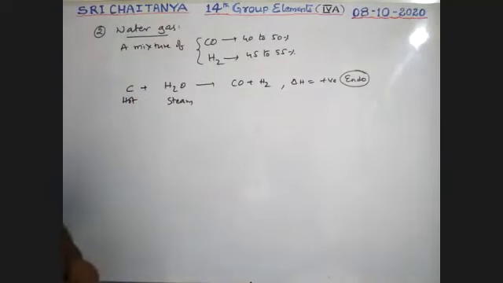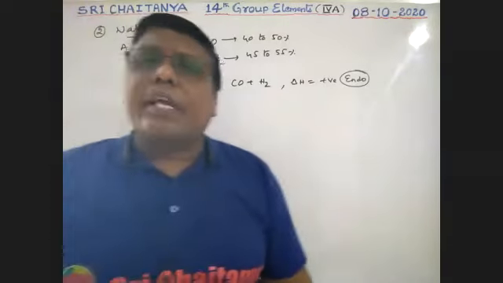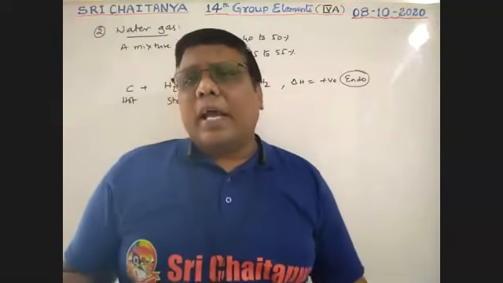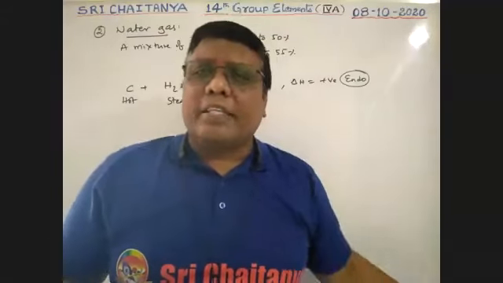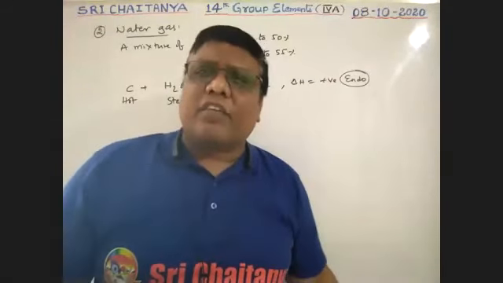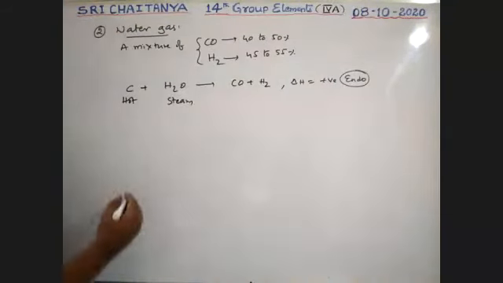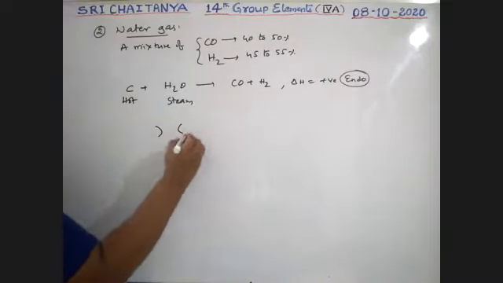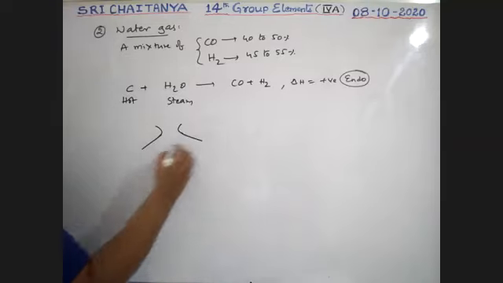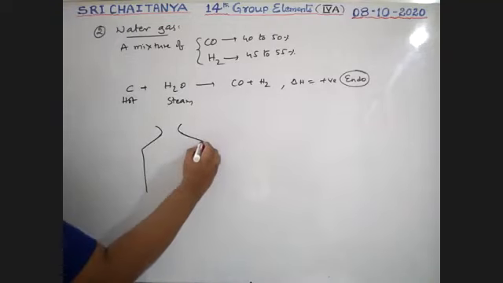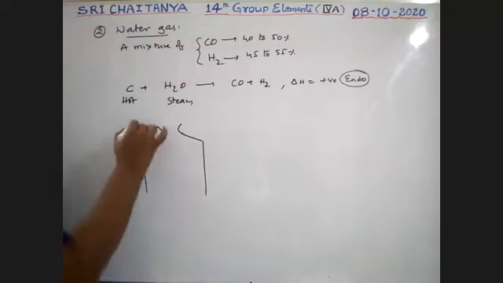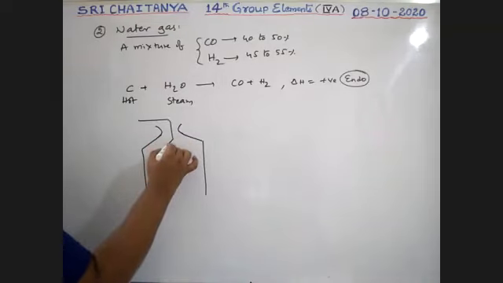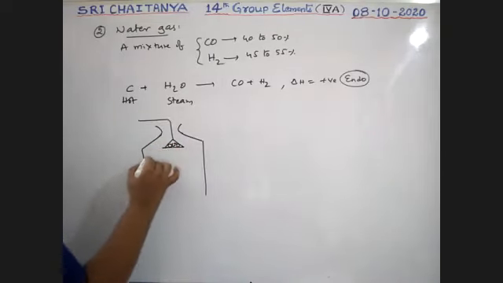How to prepare water gas? Water gas is prepared just like producer gas, but with a slight difference, boys. See here, this is the water gas tower. Through this hopper, coke is filled in it.